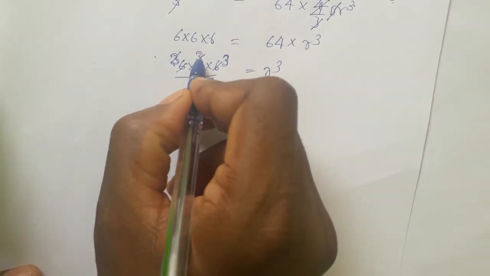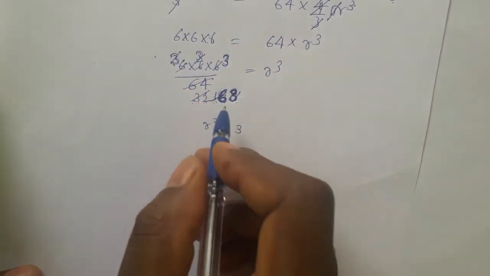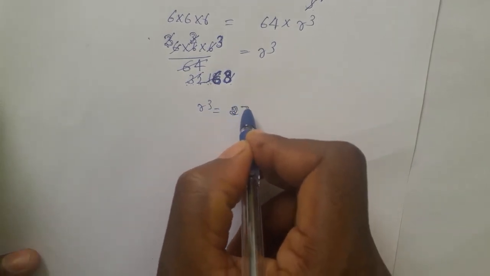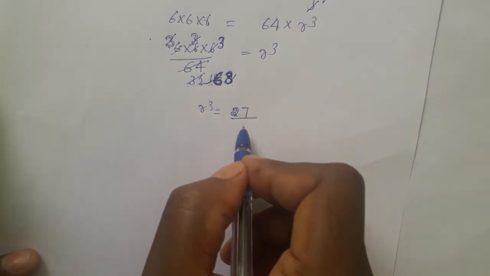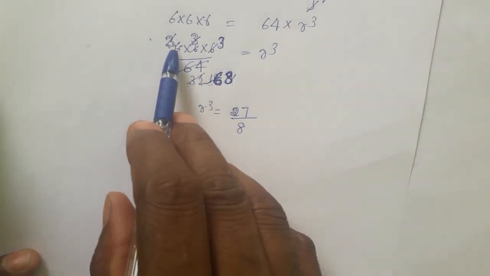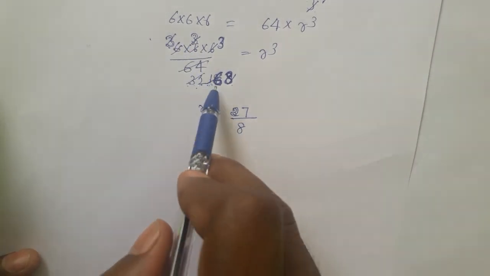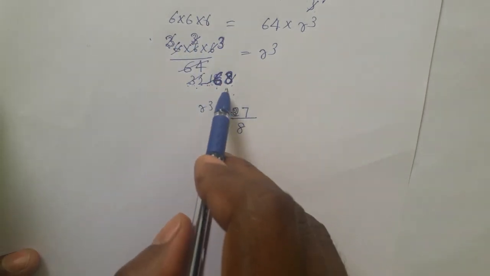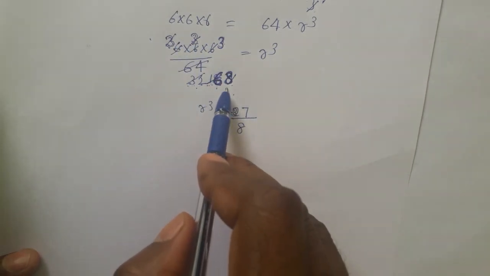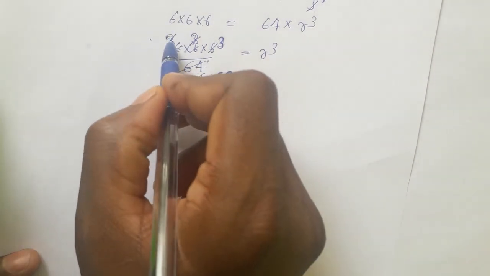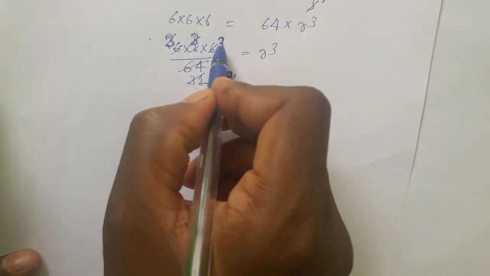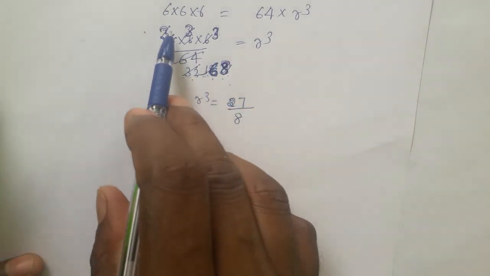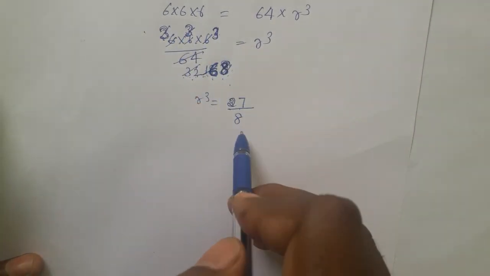This 3 is left, 3 is left, 3 is left, and here 8. So finally we get 3 into 3 into 3, 27 by 8. 3 3 3 are not cancelled and 8 is as it is. We wrote 3 into 3 into 3, 27, and 8 as it is.